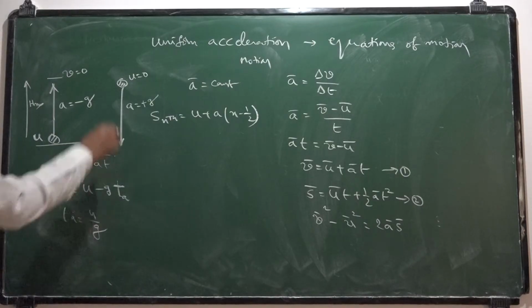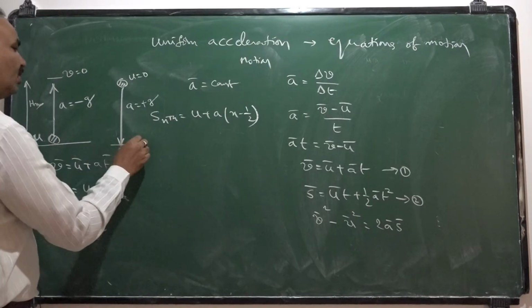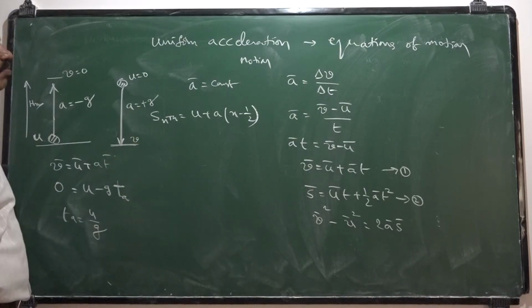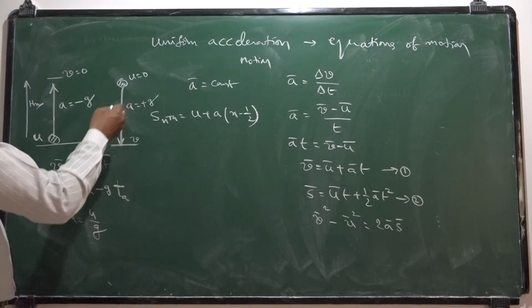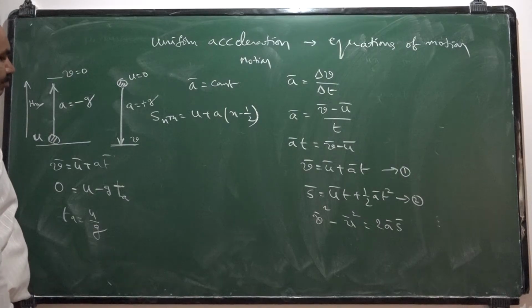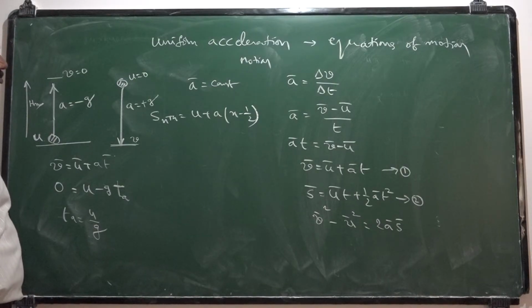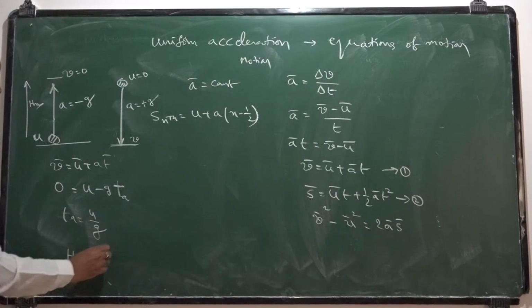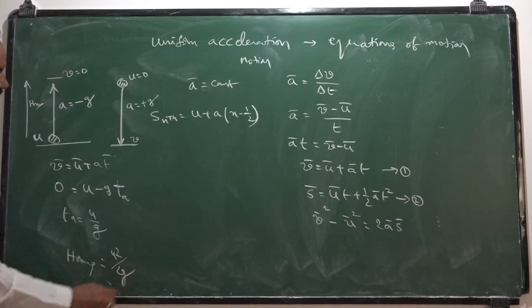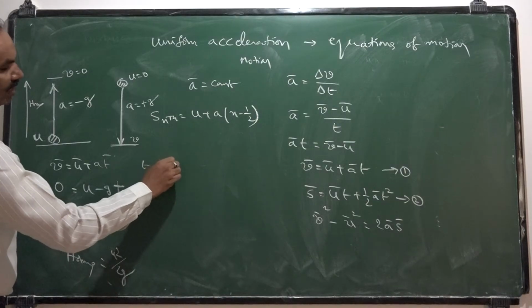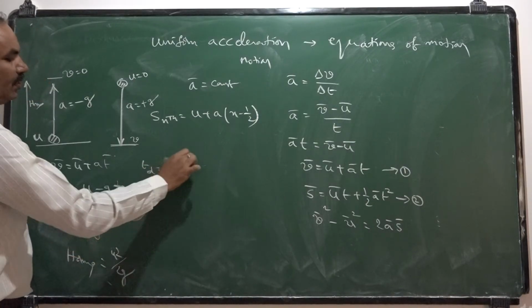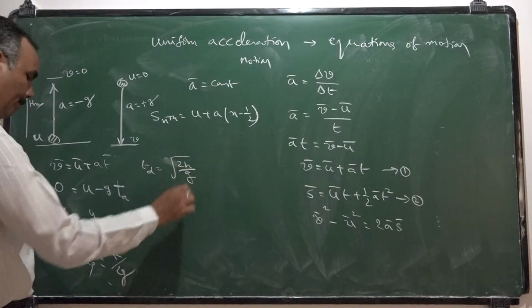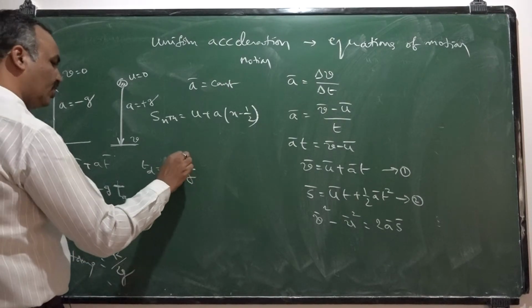Similarly, while the body is coming down, the final velocity, it is getting some v before reaching ground. Initial velocity is 0. Then if you apply the second equation of motion here, you will get maximum height is equal to, I am not going to derive all those, u square by 2g, and the time of descent you can calculate as root 2h by g. h is the height through which it is falling.